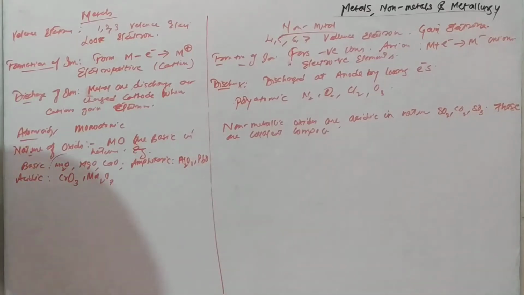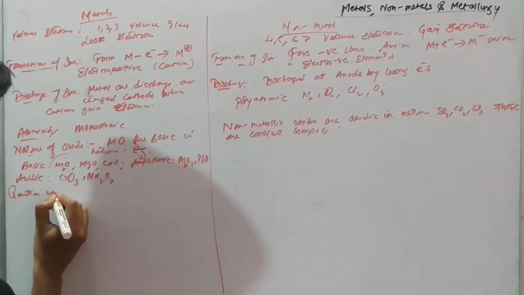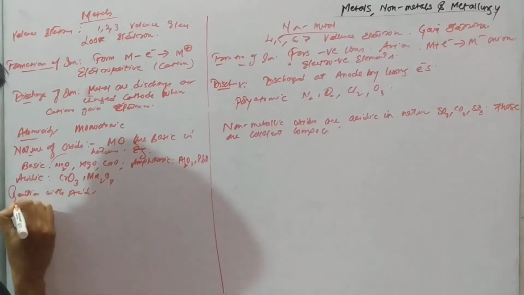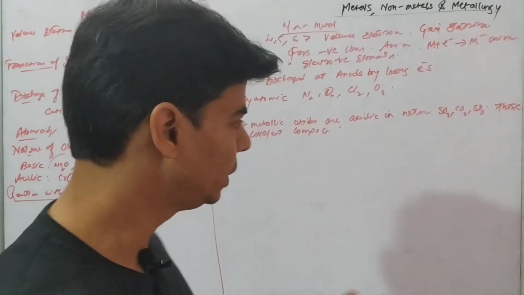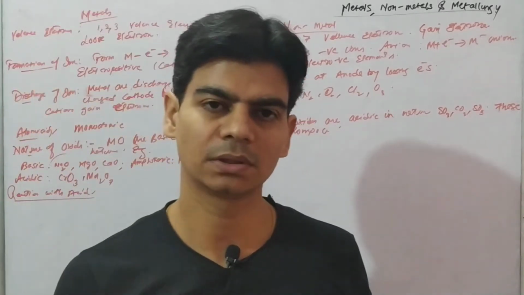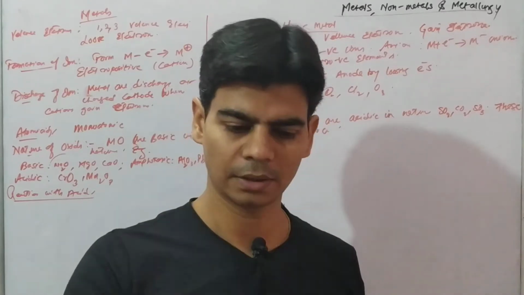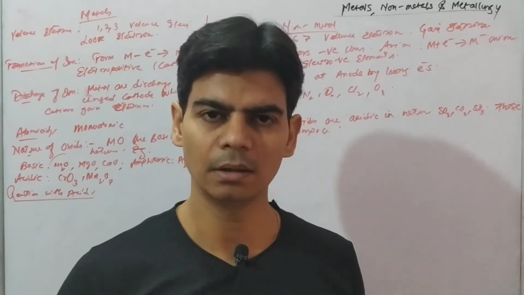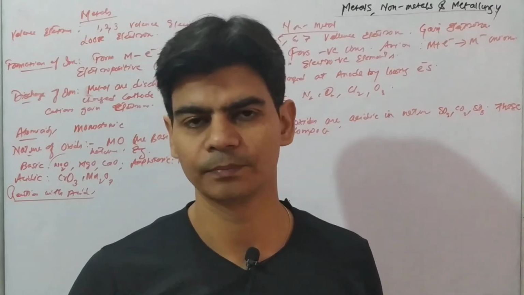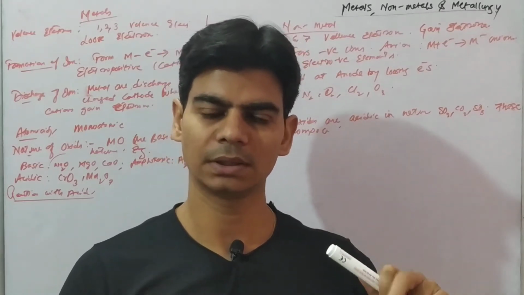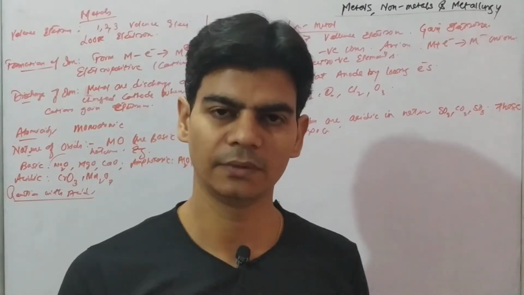Now, reaction with acids. We know that metals, if you know the activity series, we will be doing what is the activity or reactivity series after this lecture. Activity series is where metals are arranged in a row, a list of metals wherein the reactivity falls as we come down the series. So the metal at the top is most reactive, the one at the bottom is least reactive, right? So we have hydrogen also at one position in the activity series.